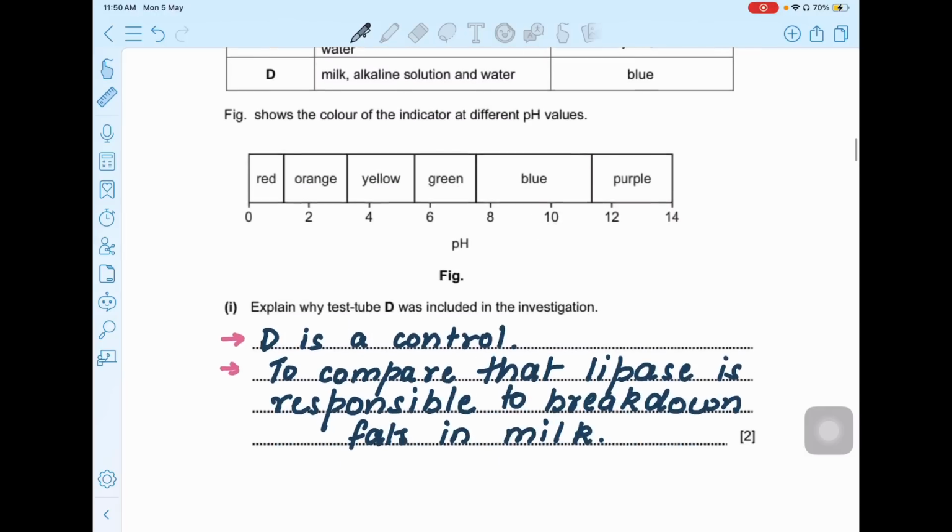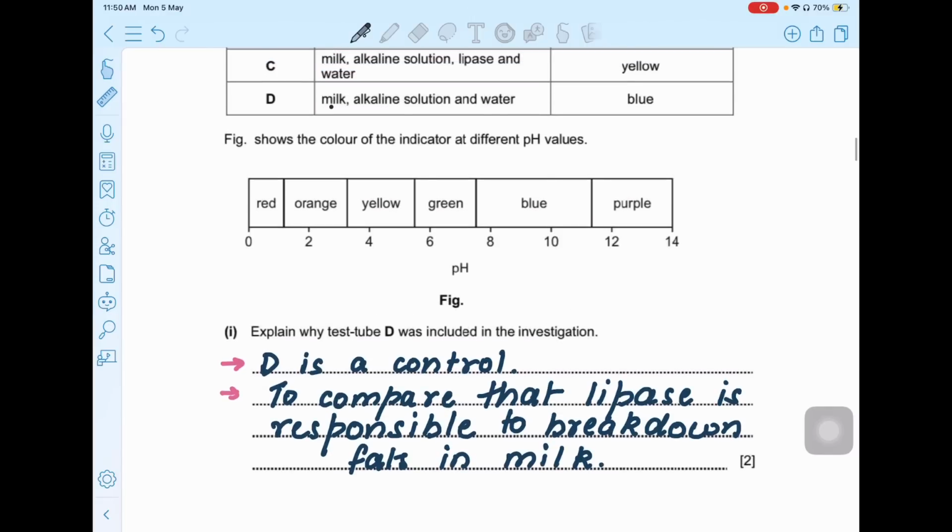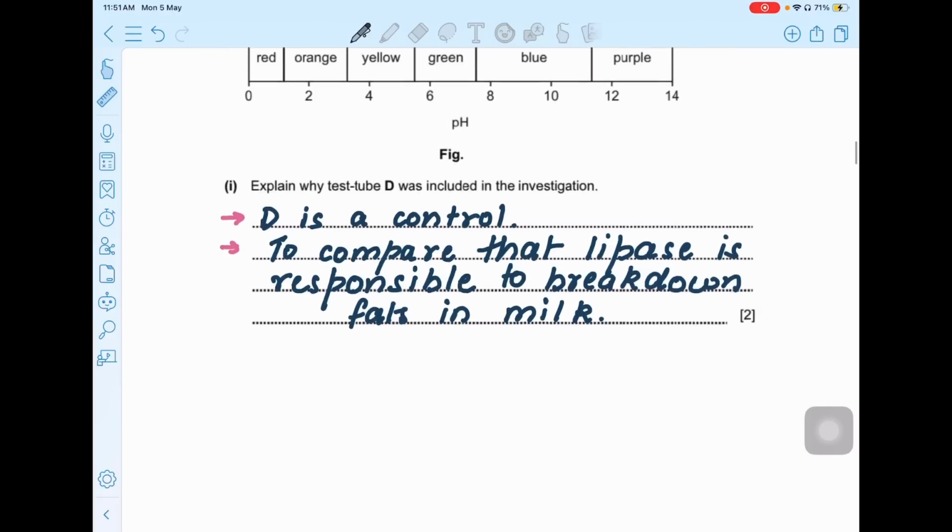That's why. Now, explain why test tube D was included in the investigation. Test tube D had milk, alkaline solution, and water, no lipase, no bile. So D was acting as a control, to show that lipase is responsible for the chemical digestion of fat. Lipase is responsible for the breakdown of fat in the milk. That's what I have written here.